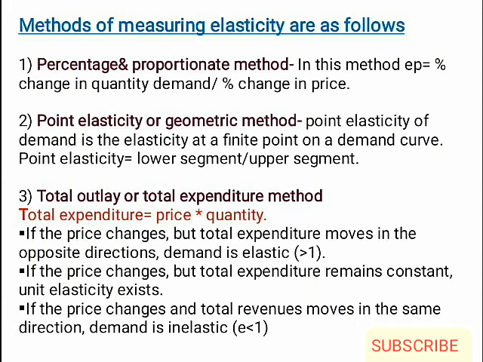Methods of measuring elasticity of demand. First method is percentage method. In percentage method, ED is equal to percentage change in quantity demanded divided by percentage change in price, or the other formula is delta Q by delta P into P by Q. I repeat, delta Q by delta P into P by Q, where P is the initial price, Q the initial quantity, delta Q is the change in quantity and delta P the change in price.